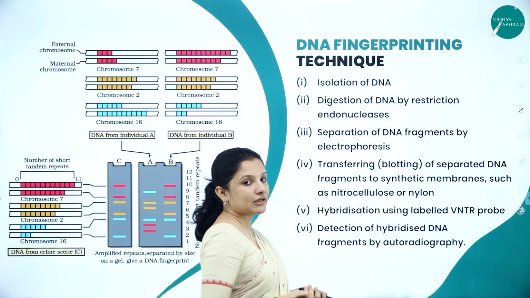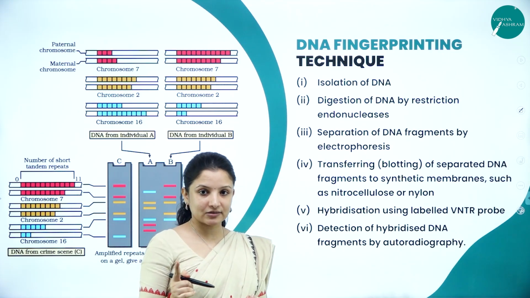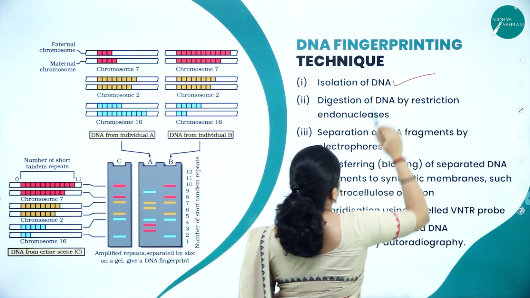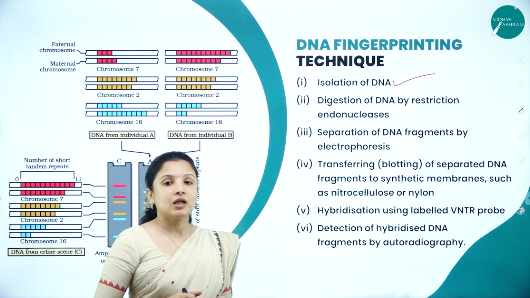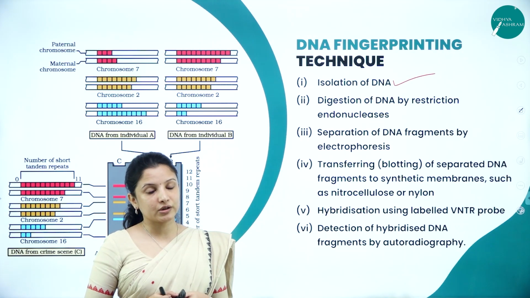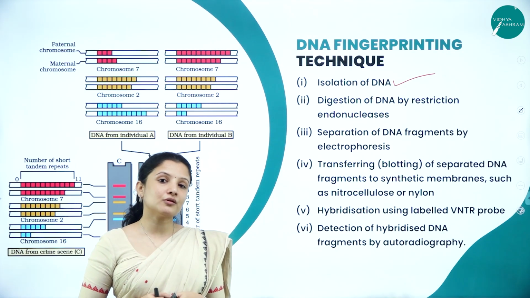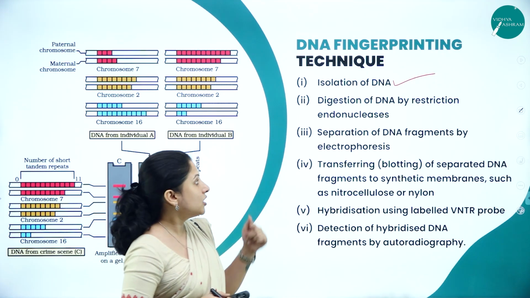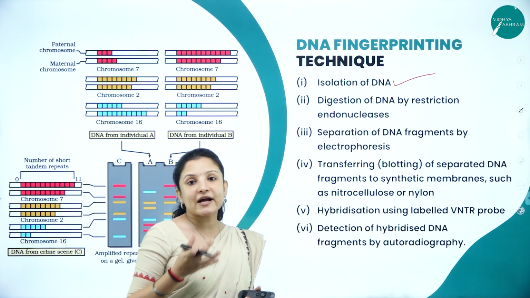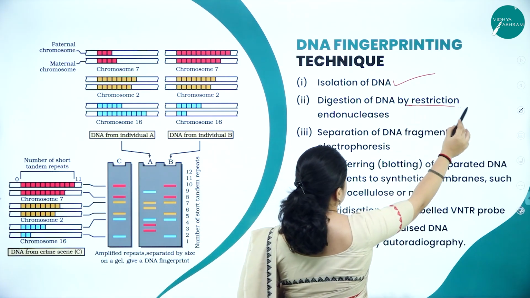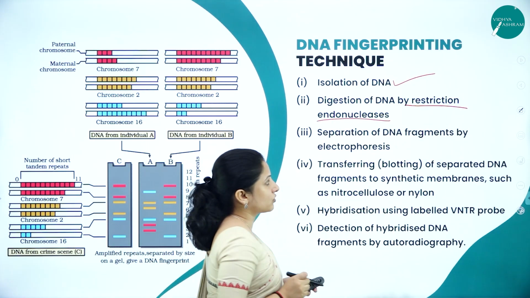The first step: first we need a DNA strand, right? So for that we need to isolate the DNA. So the first step is isolation of DNA. After isolating the DNA, the strand has to be broken down into smaller pieces so that only the repetitive DNAs can be isolated from it. So for that, they digest the DNA by using an enzyme called restriction endonucleases.